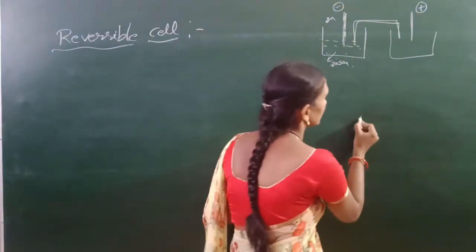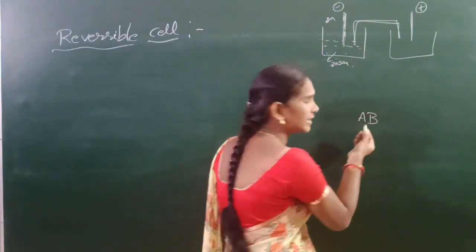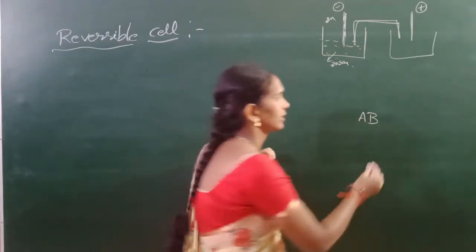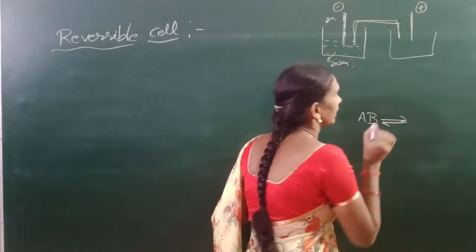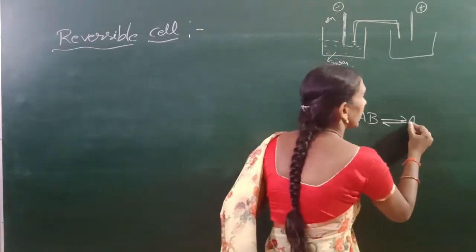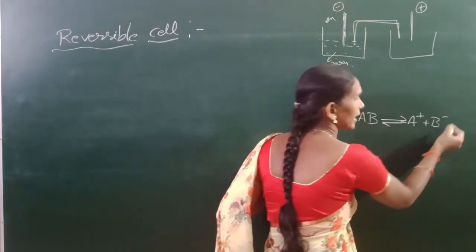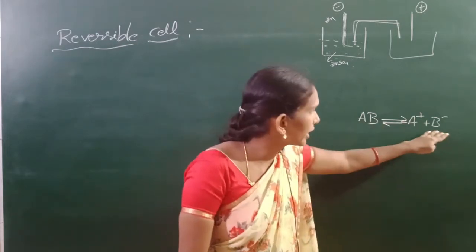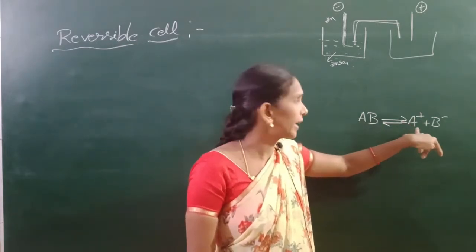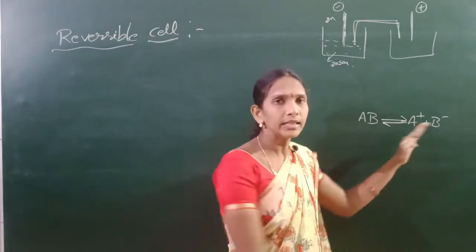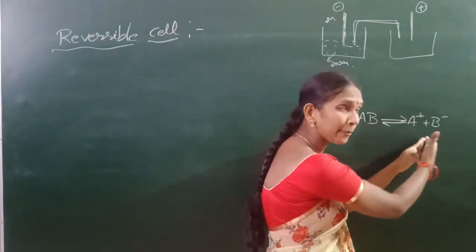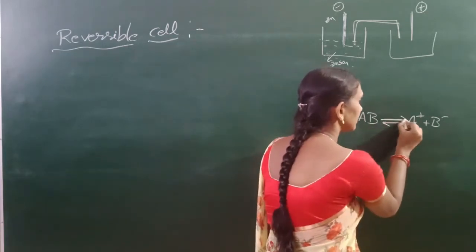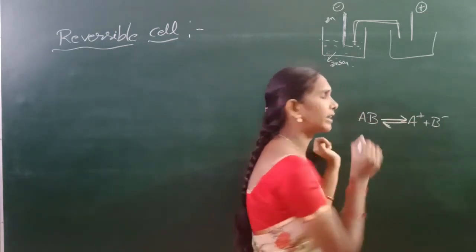A reversible reaction means any electrolyte, that is any substance, can be decomposed into A plus and B minus. For example, AB can dissociate to form A plus, a cation, and B minus, an anion. These two ions combine to form AB again. This is a reversible reaction.